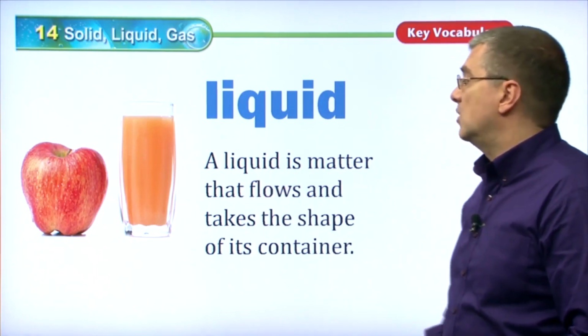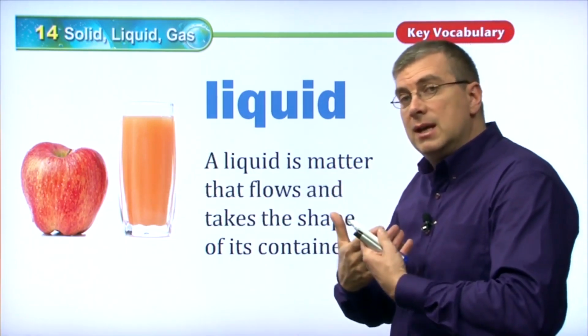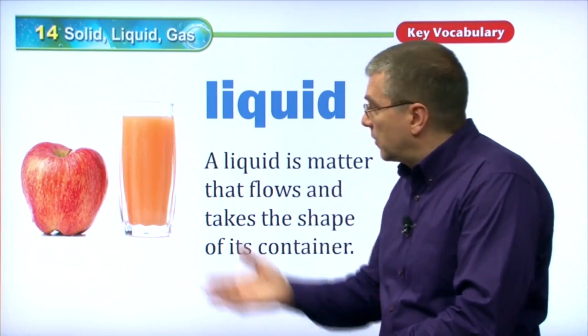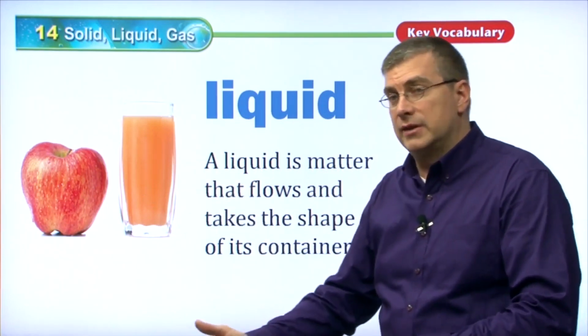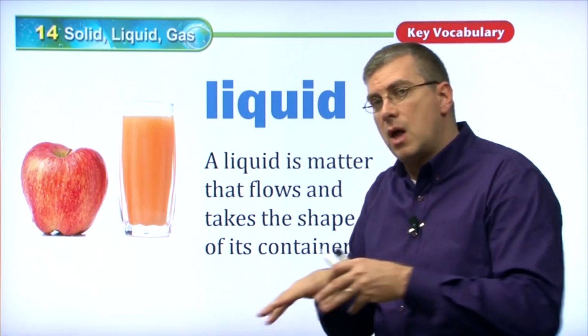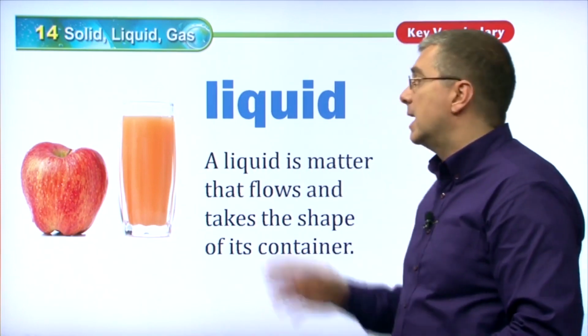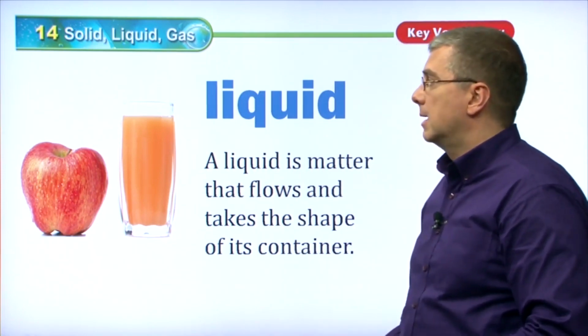So that's an interesting feature about liquid. And also liquid will flow out. Gravity will make it flow out from a high place to a low place. So liquid will always seek the lowest place. It will follow the pressure of gravity and seek the lowest place in something. And that is a liquid, okay?